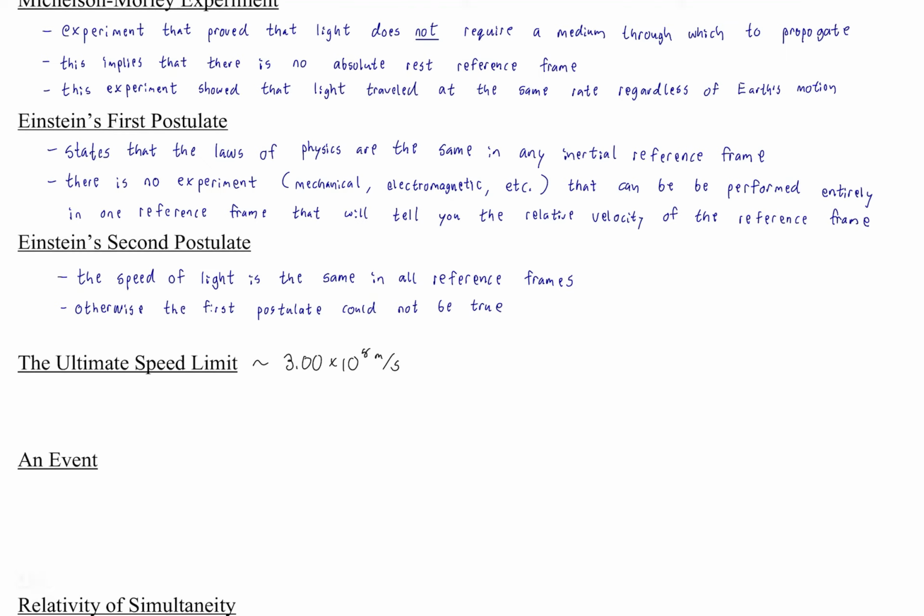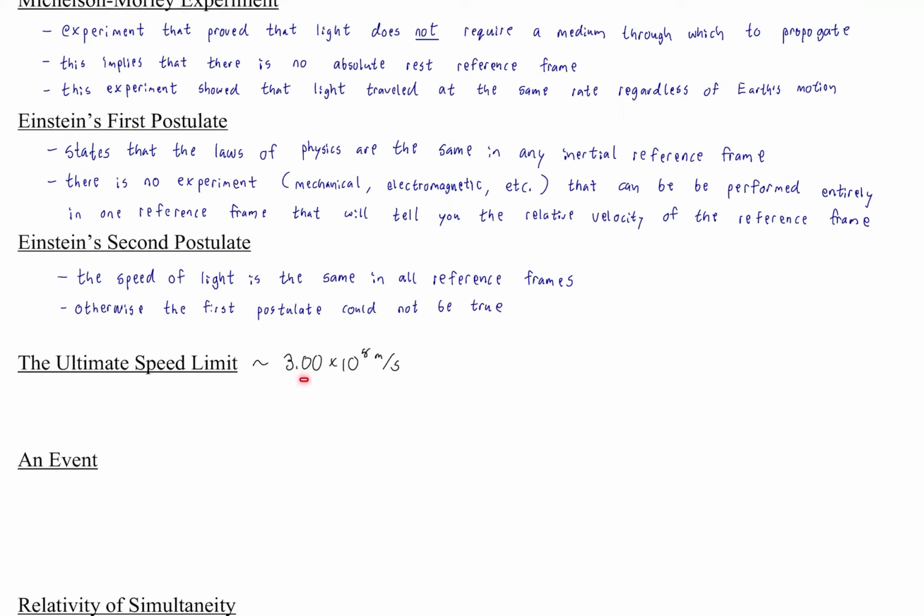Let's then state this idea of the ultimate speed of light. So the speed of light, a value that we have used before in previous lectures, is about 300 million meters per second. And in fact, we know that the speed of light can be derived from the permittivity and the permeability constant as an electromagnetic phenomenon. Right? So we've certainly seen where this number comes from in terms of its relationship to experimentally measured electromagnetic constants.